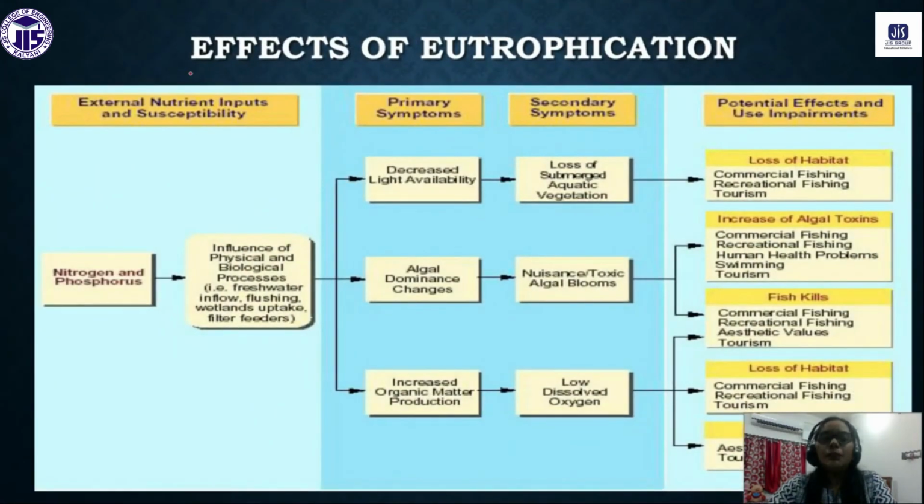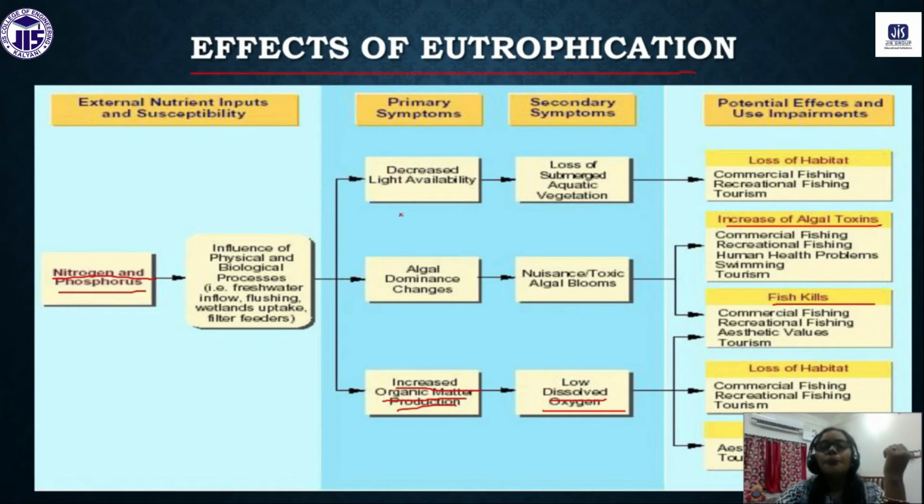So these are some of the effects of eutrophication. Generally, by our activities, the levels of nutrients like nitrogen and phosphorus will increase. That will stimulate the growth of organic matter, that means plants and algae, and thus the dissolved oxygen will decrease, which is very harmful for aquatic life.